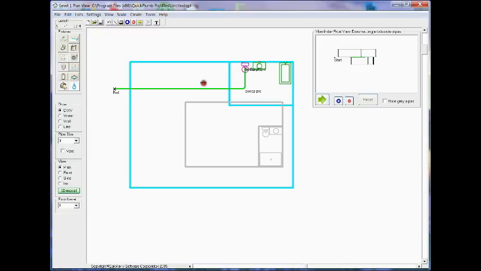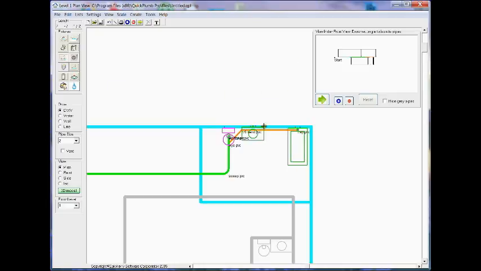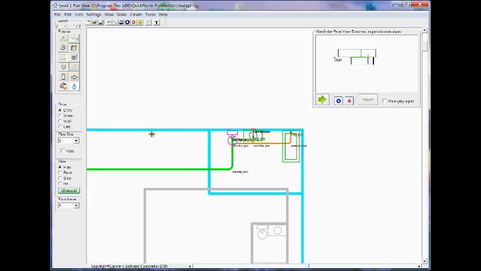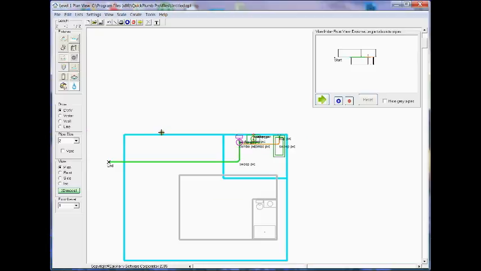I'm going to connect my fixtures. Let's see, I don't necessarily want that arrangement, so I'll do that. And there's the first story, all plumbed up and ready to go.